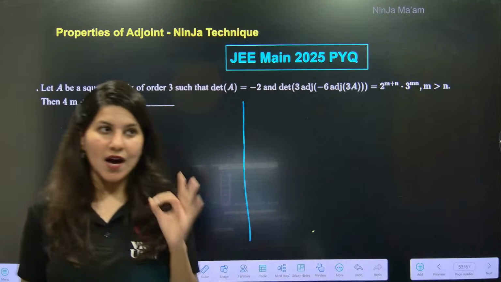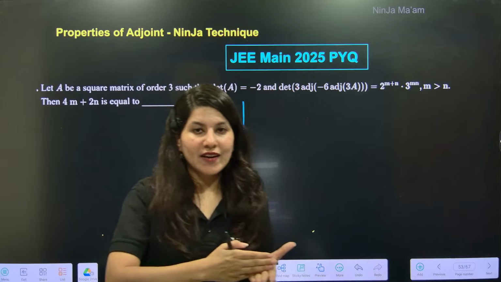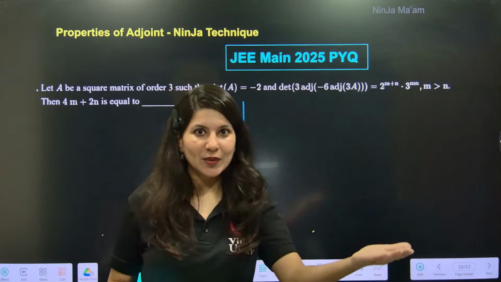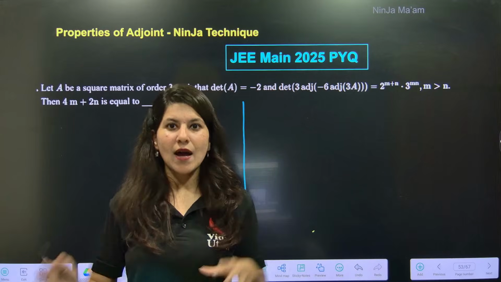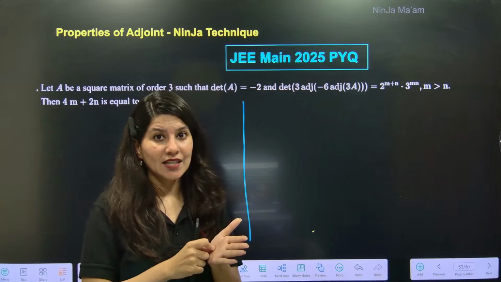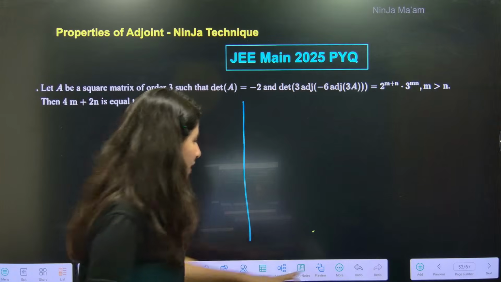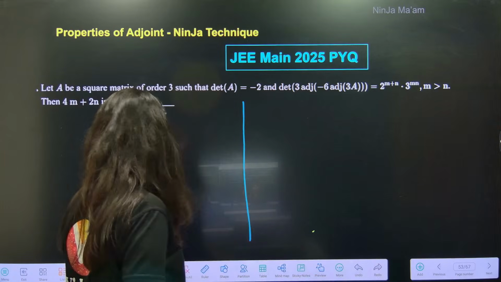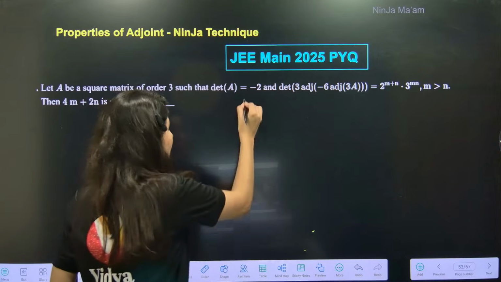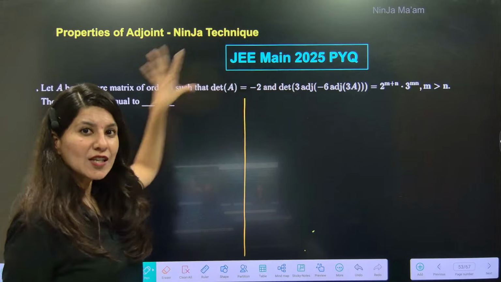You will understand that in every attempt, January attempt 2025, April attempt 2025, January 2024, April 2024, a plethora of questions of this category are present in almost every shift. In this session, we are going to learn the ninja technique to solve this question in less than 10 seconds. But before that, let's solve this question using the normal method.